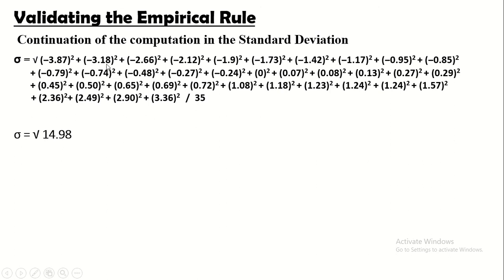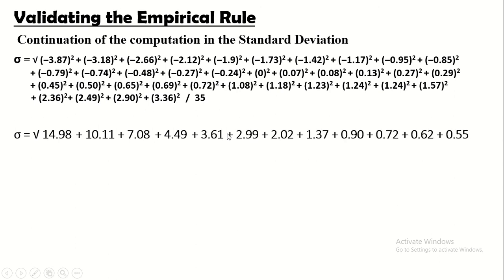Next, negative 3.18 times negative 3.18, that is positive 10.11. Next, negative 2.66 times negative 2.66, that is positive 7.08. Negative 2.12 times negative 2.12, that is positive 4.49.